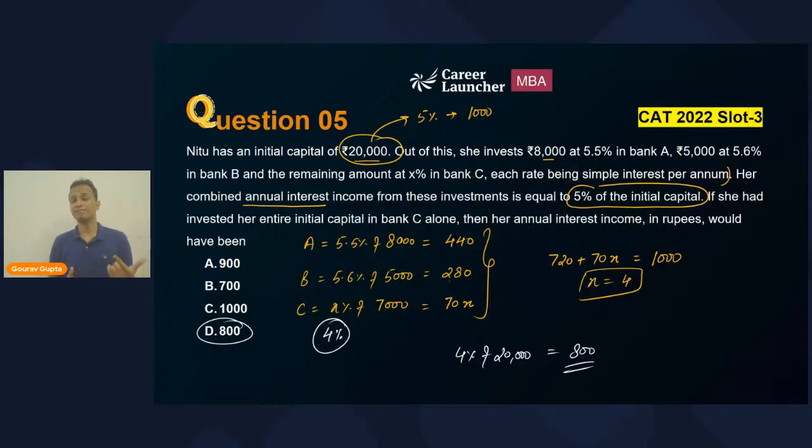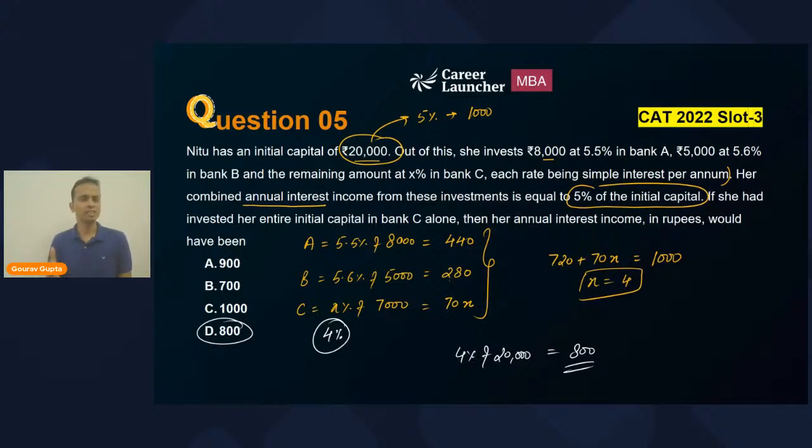You have seen in the first two questions, especially in the questions that appeared in CAT 2023, the questions looked difficult. The questions were lengthy and bulky, so they were looking difficult, but they were actually not that difficult. All right, so these were the 5 questions from the last 2 years of the CAT examination.